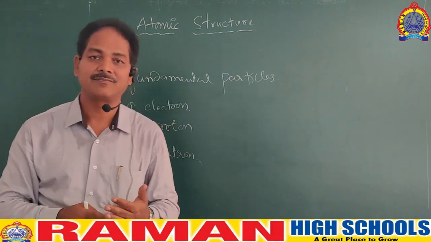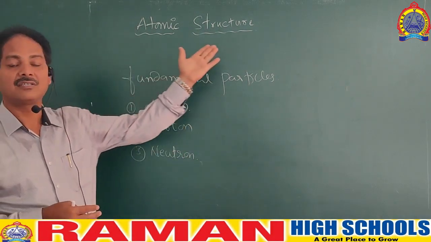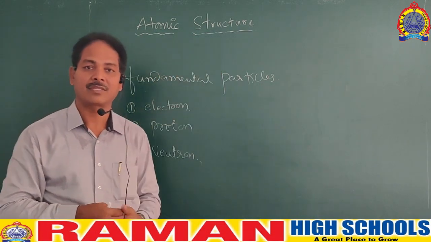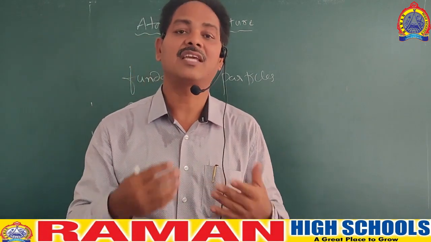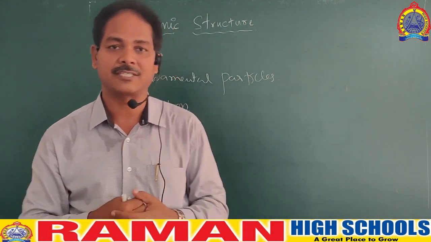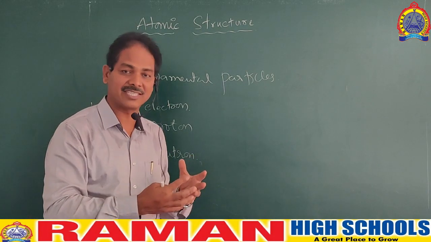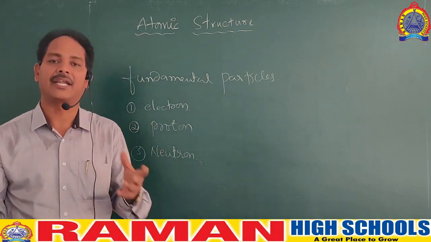To know this, the topic atomic structure came. Because once you know the structure of the atom, then only you will know where the electrons, protons, and neutrons are present. That is the reason we call this lesson structure of the atom.